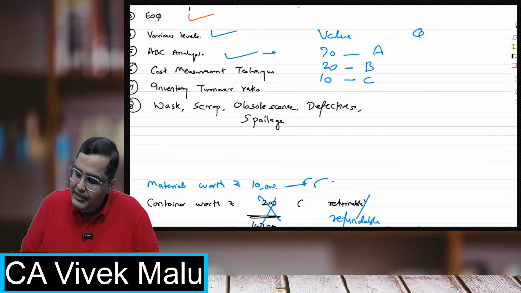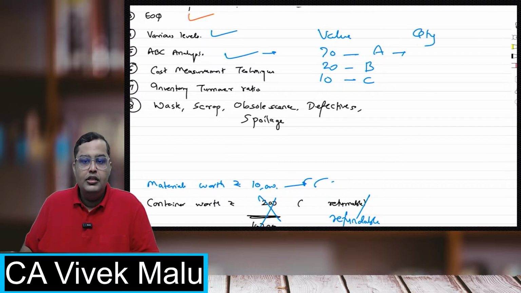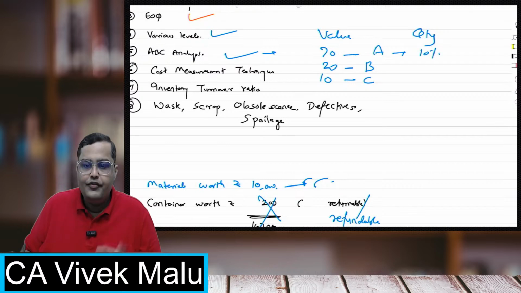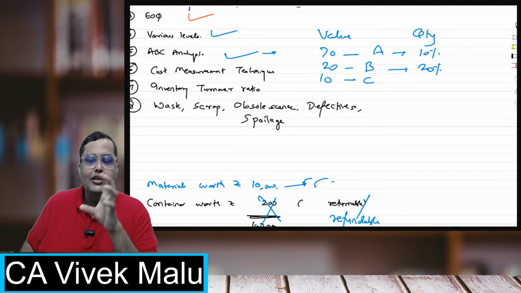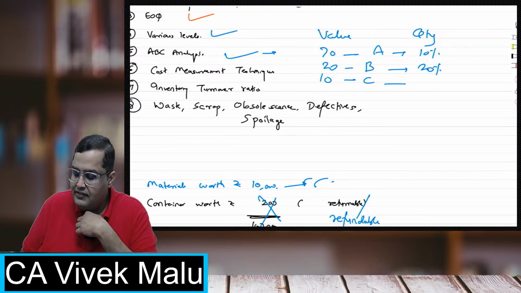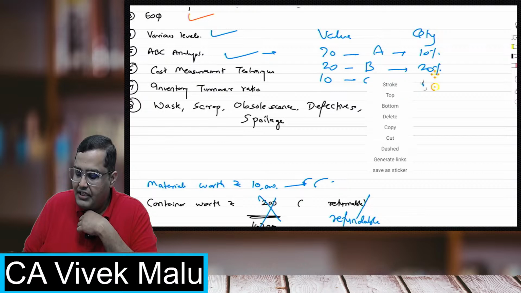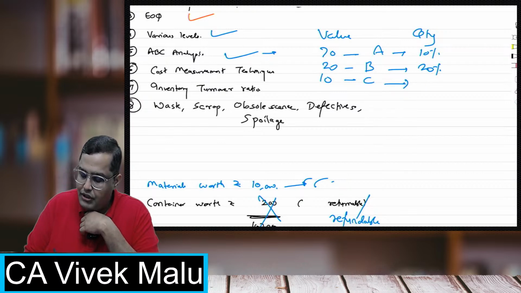But in terms of quantity it is exactly the reverse. The 70% in value is always nearly 10% in quantity. The B category has quantities of nearly 20%, and C has quantities of nearly 70%.